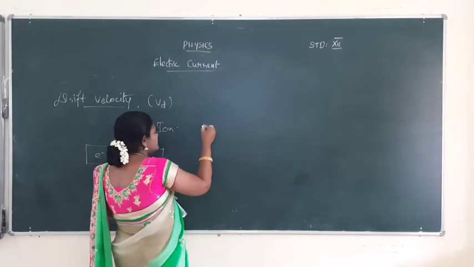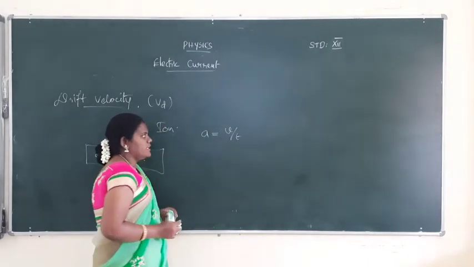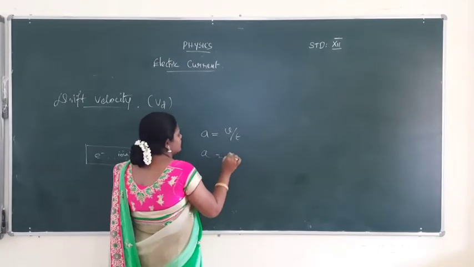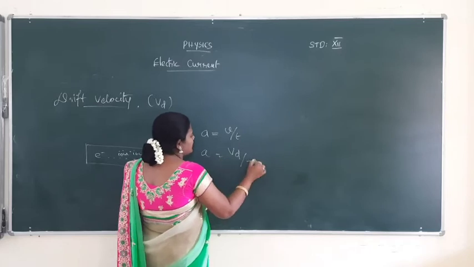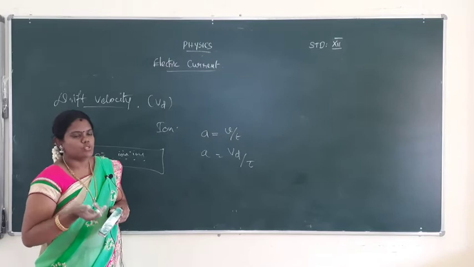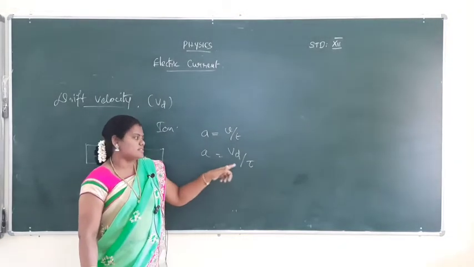Normally acceleration A is equal to velocity by time. Velocity is equal to Vd. Time, in this question, will be calculated as tau. Tau is the time interval between two successive collisions. Vd is the drift velocity and tau is the time interval between two successive collisions.